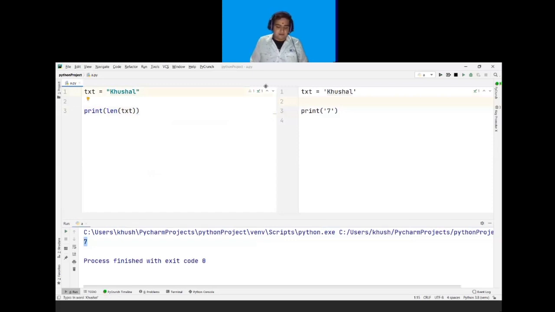If I write another example as Khushal Pathak, it will also count the space. The value is Khushal, with a space, and Pathak.